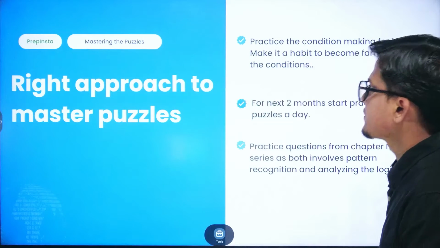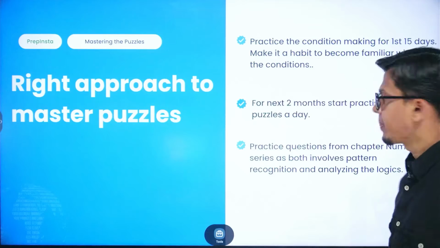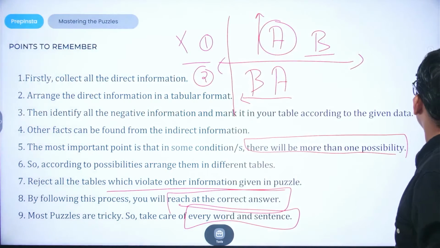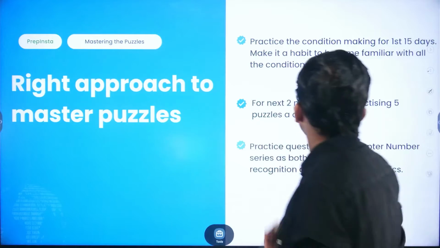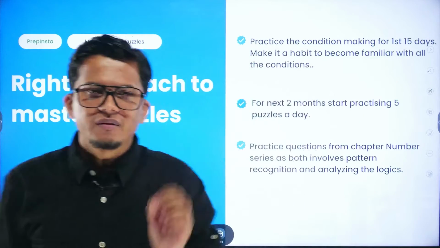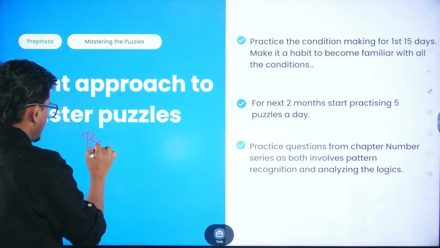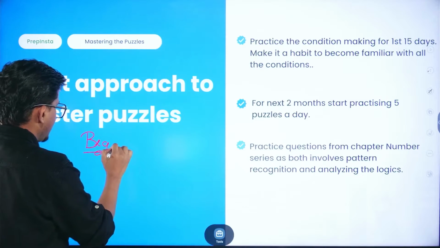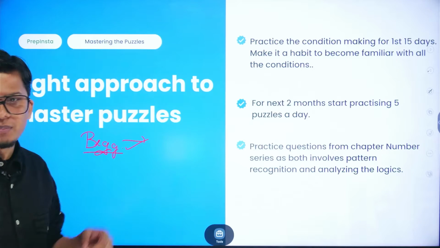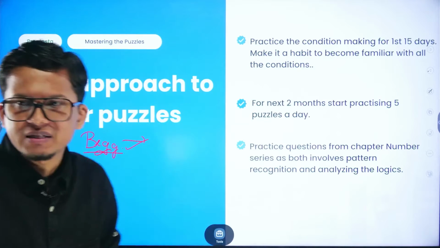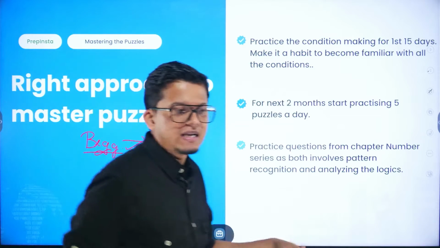So first of all, we should understand what the right approach is to master the puzzle. The right approach would be practicing condition making for the first 15 days. If you are a beginner, and you have to start your preparation, then for the very first 15 days, make a habit to become familiar with all the conditions.